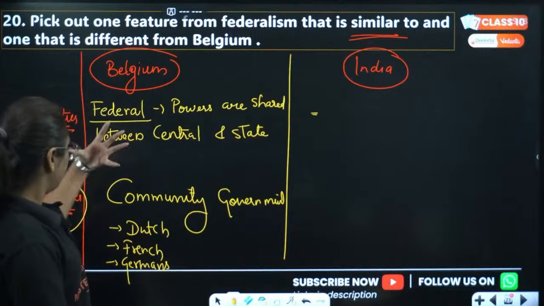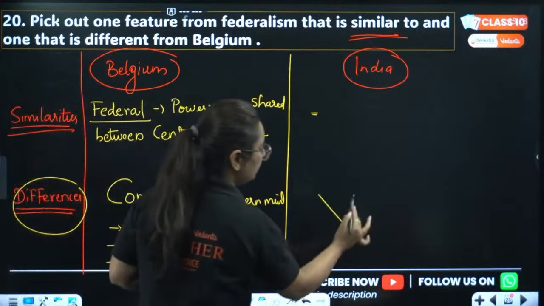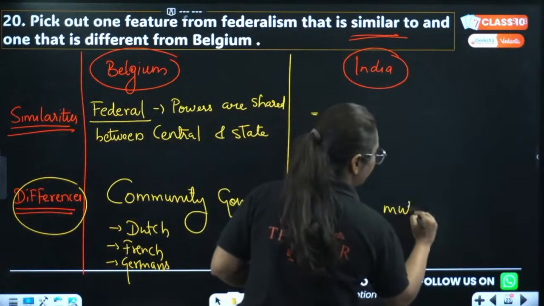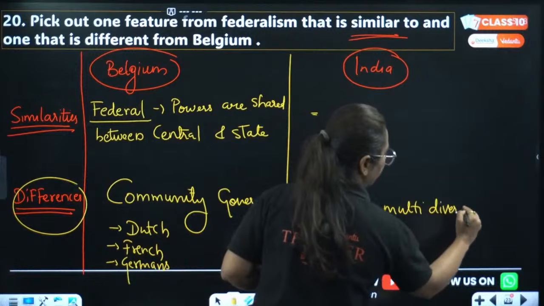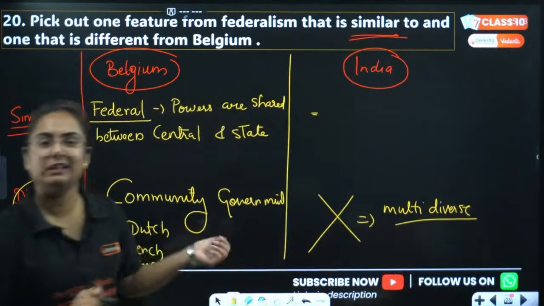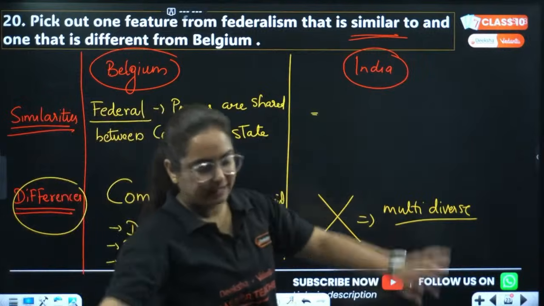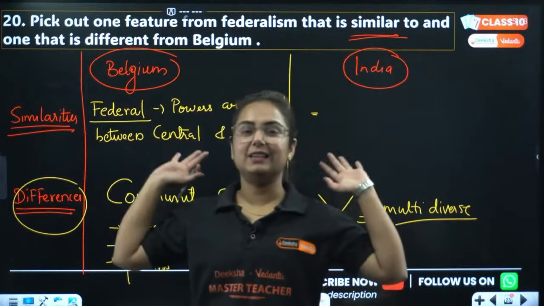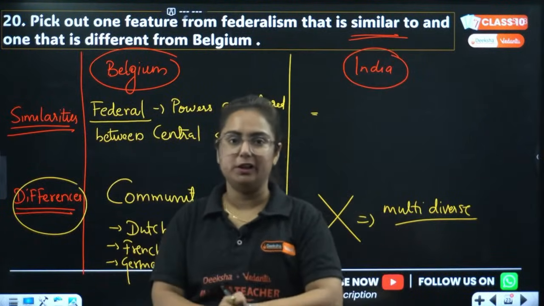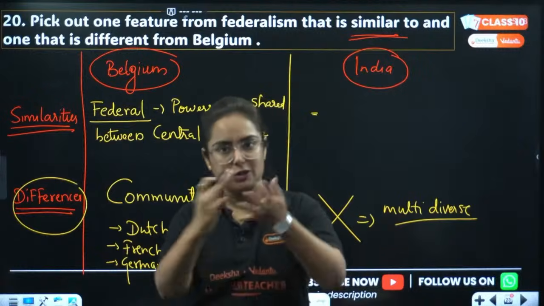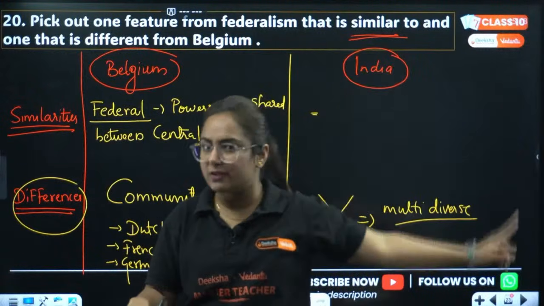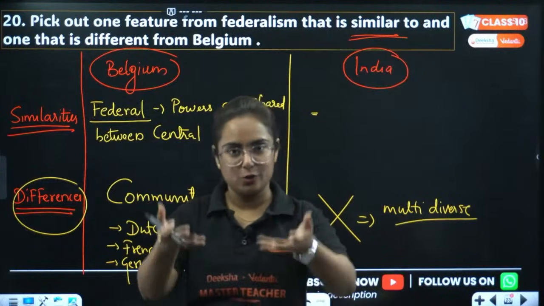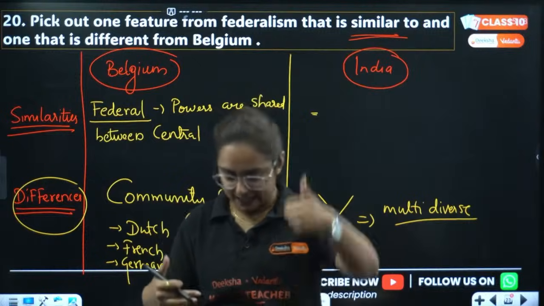Now, this type of government structure is not present in India because we are a multi-diverse nation. You should know how many languages there are. If we make community governments on the basis of language, then done and dusted, the country will be ruined. So this is a very, very important question. Again, I'm taking a minute to drink water. Meanwhile, you also take your break. We'll come back to solve the remaining 33 questions for the day. Ready for it? Bring your josh back along with you.